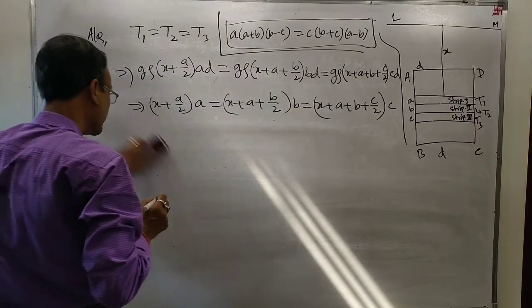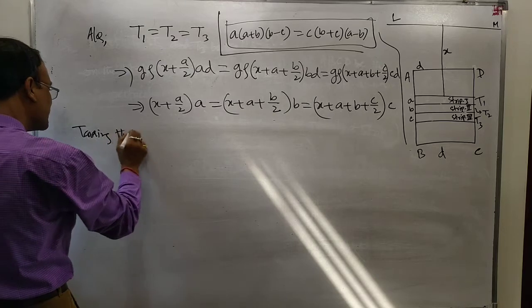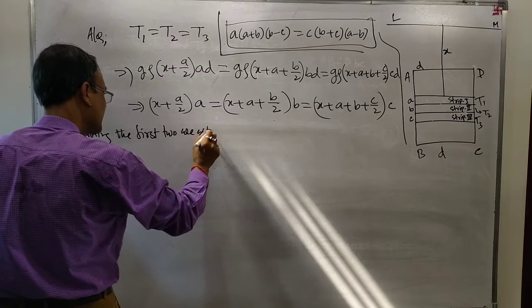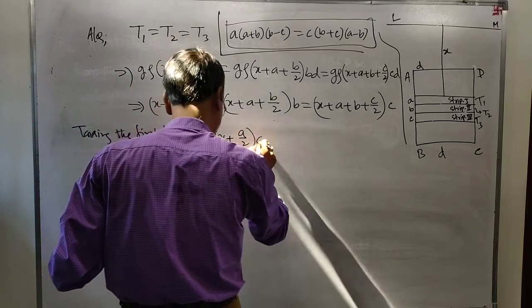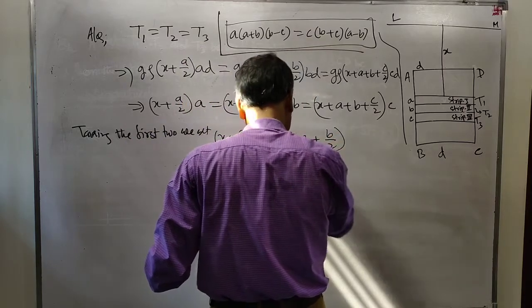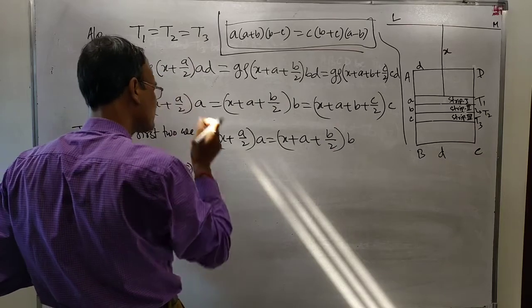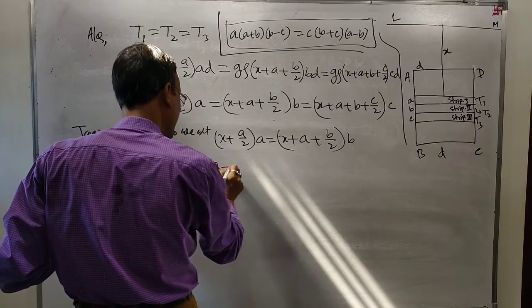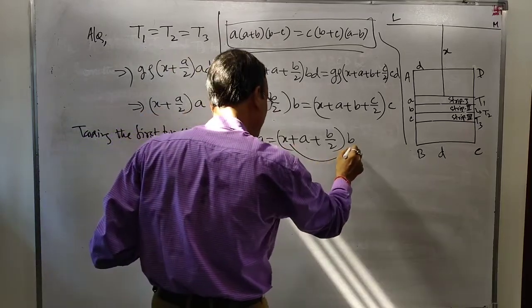Taking the first two we get x plus a by 2 into a, x plus a plus b by 2 into b. This means x into a minus b, x into a, x into b.